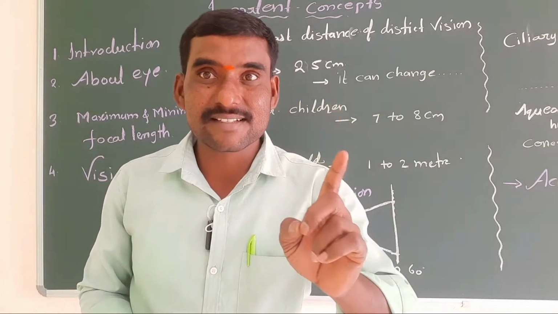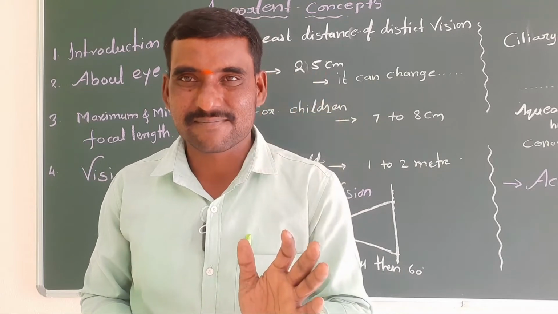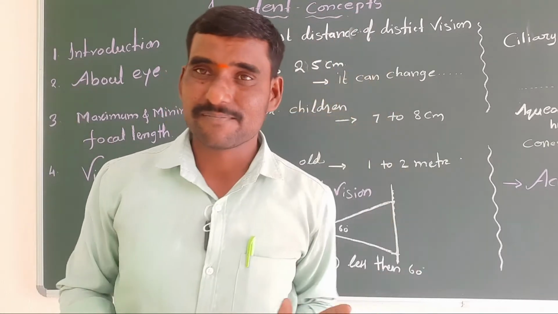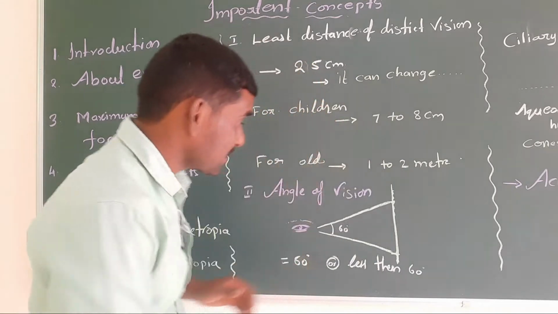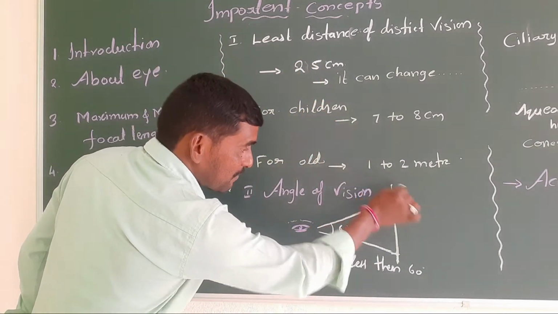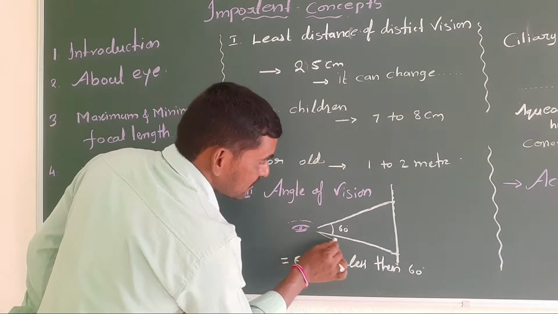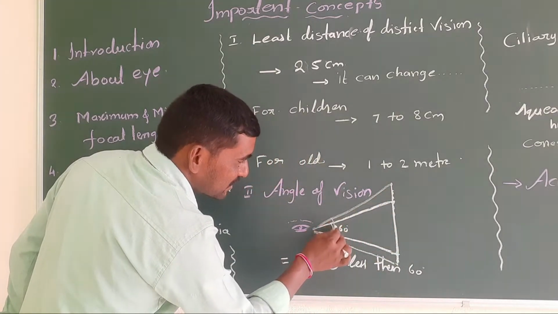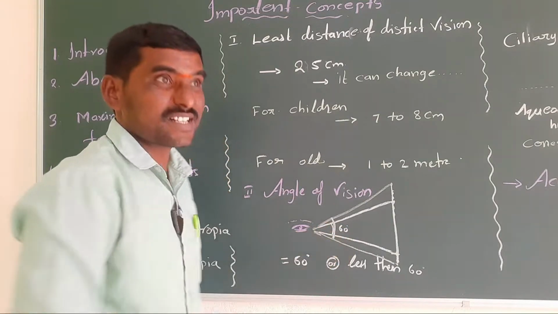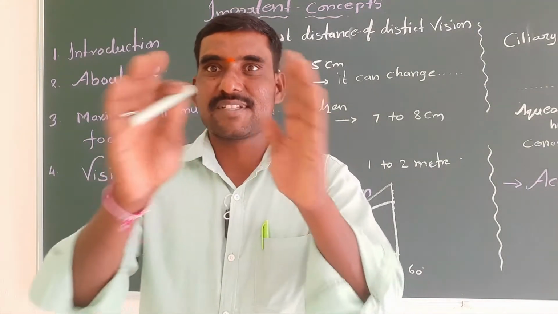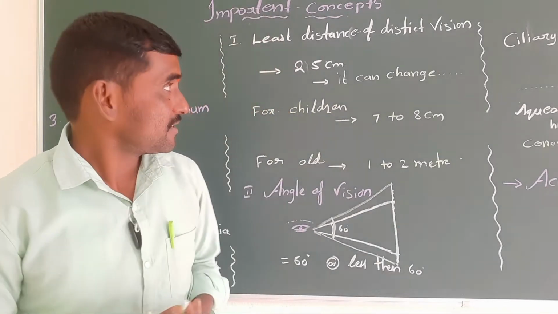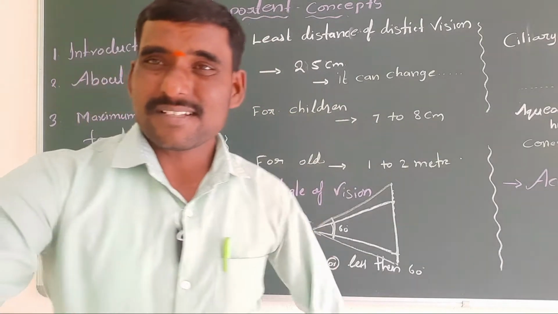So that maximum angle is 60 degrees. Minimum, how much can you take? 40, 30, it is okay. But above 60 we can't see. See here, this is the top, this is the bottom. If you want to see, now this angle is more than 60. So with more than 60 we can't see the whole object at a time. That is the angle of vision.